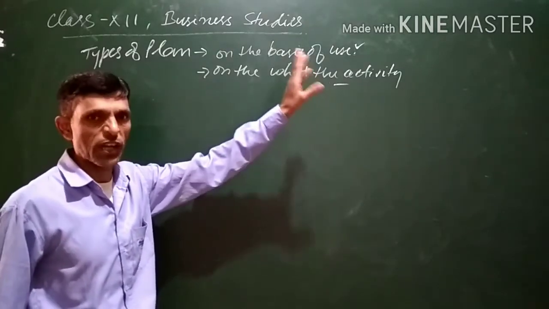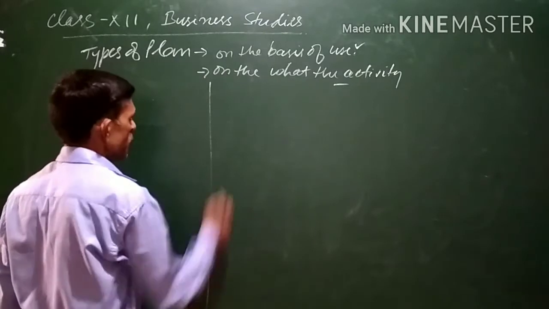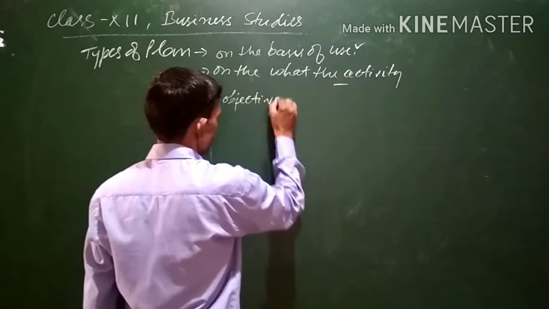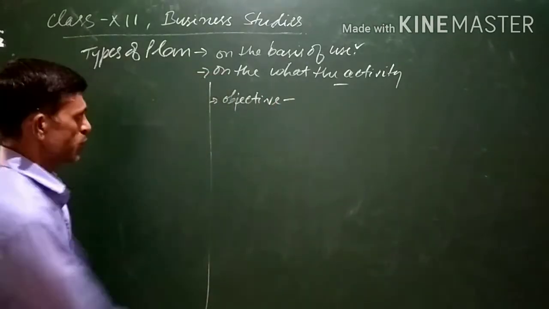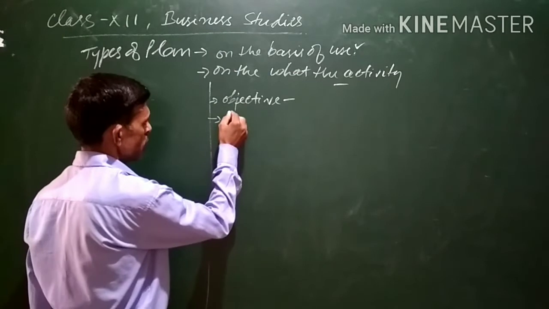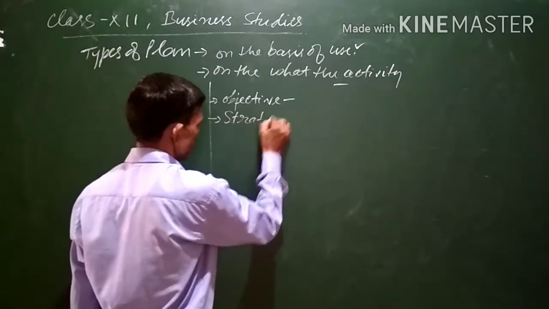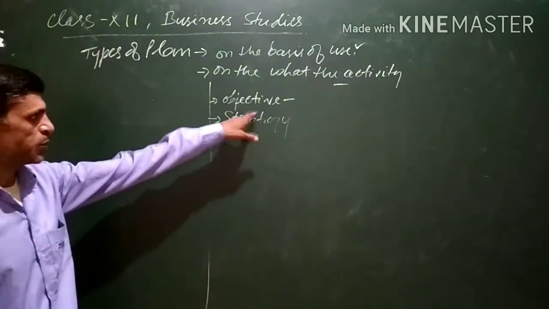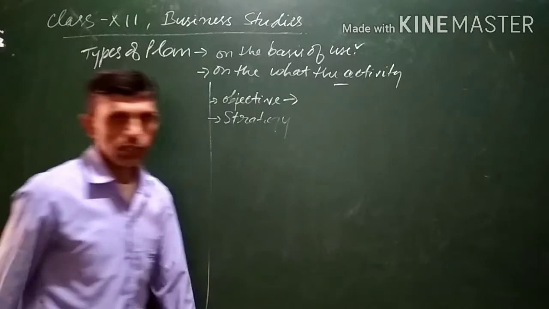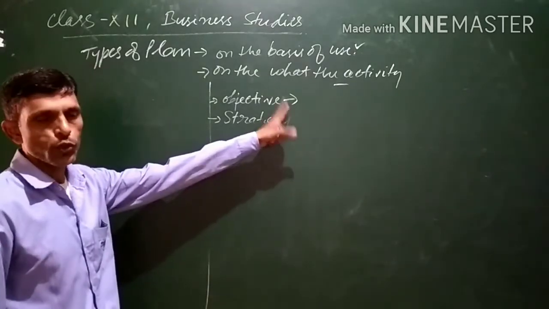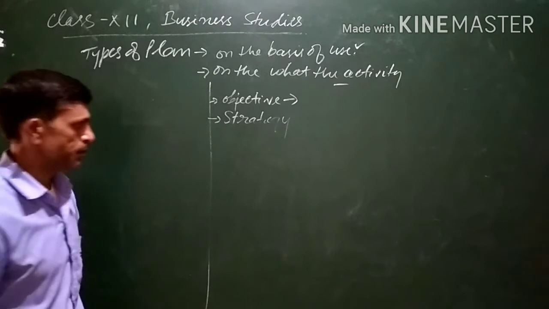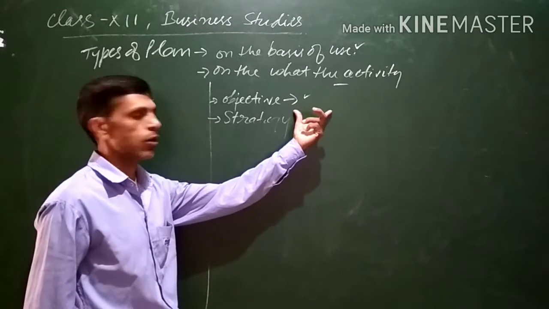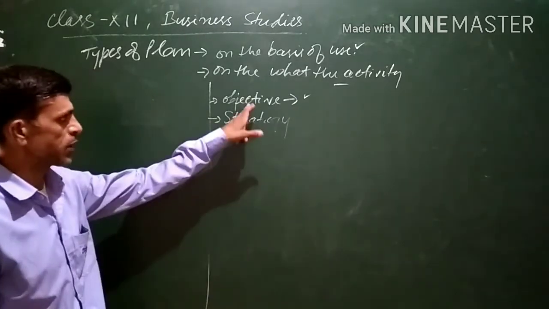Among them, one is objective, which we have discussed in the previous video. Second is strategy, which we also have discussed. Objectives are the end result which the management wants to achieve, within a specific period of time, through all the activities of the organization.